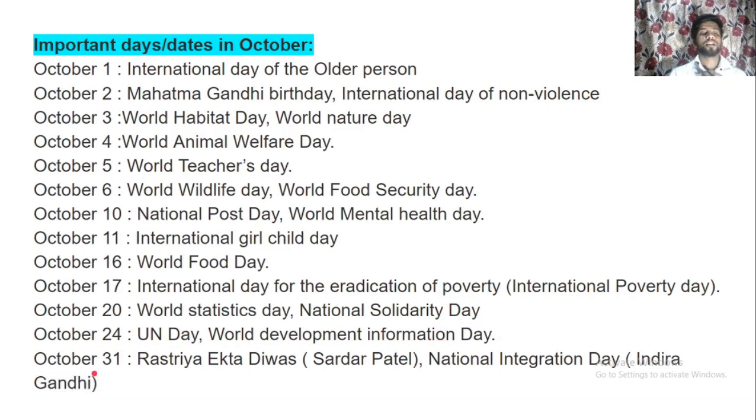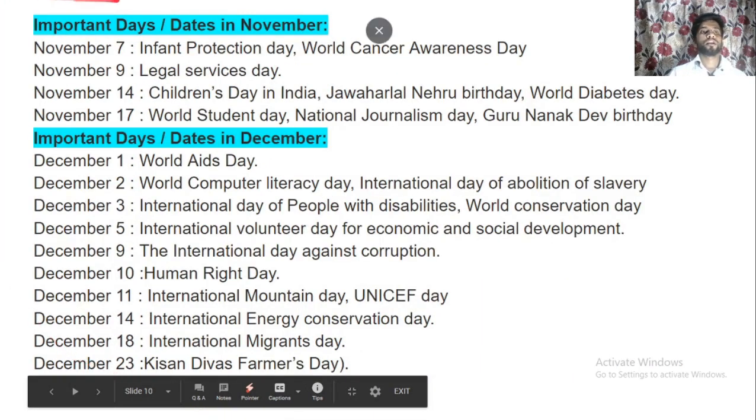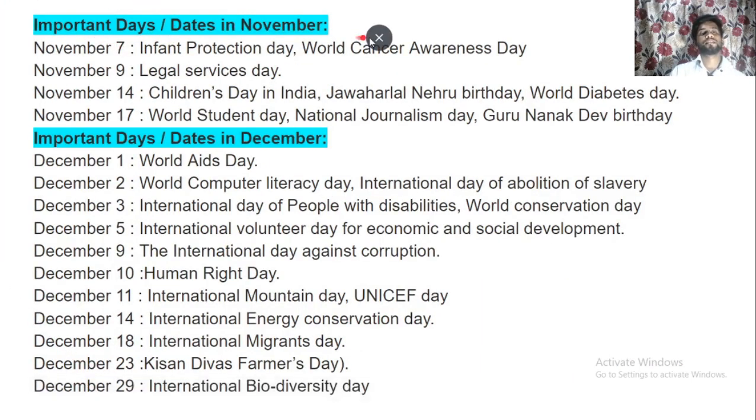31st October is known for Rashtriya Ekta Diwas, that is celebrated for Sardar Patel, and the National Integration Day, that is celebrated for Indira Gandhi. Now, important days and dates in the month of November. 7th November is known for Infant Protection Day and World Cancer Awareness Day, and 9th November is known for Legal Service Day.